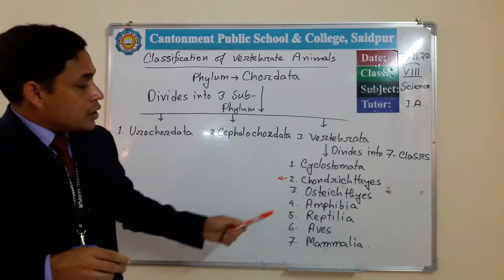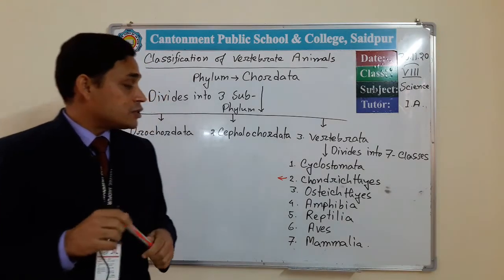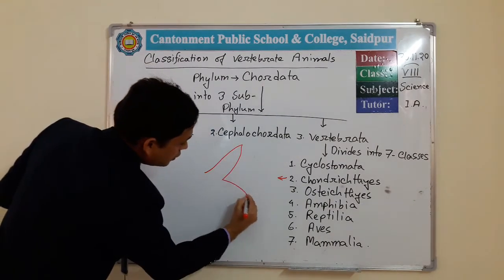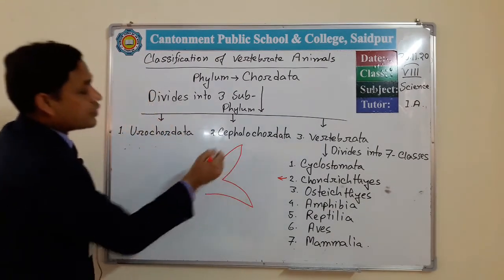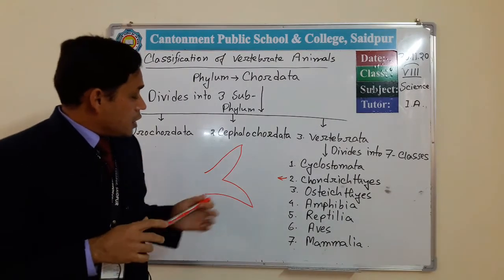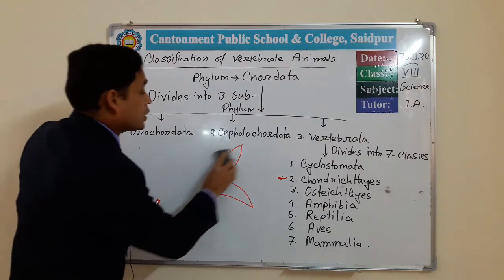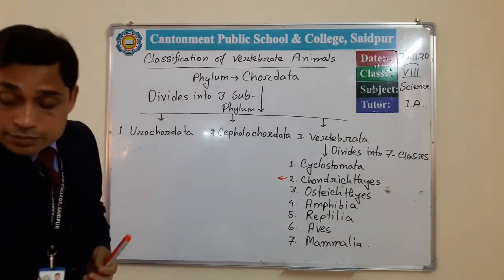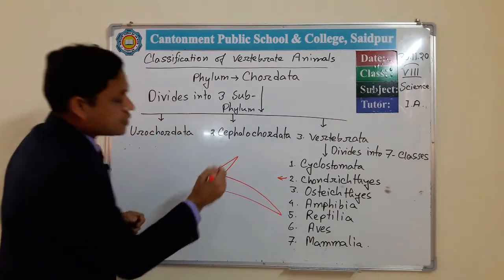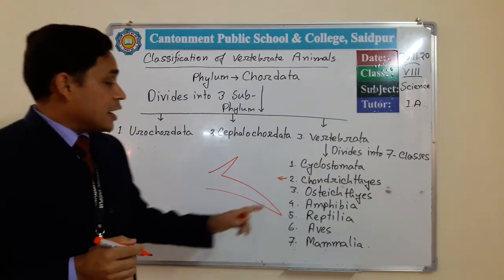If we observe the shape of the tail, we can see a homocercal tail, that means both parts of the tail are equal. In the case of Chondrichthyes we see a heterocercal tail.